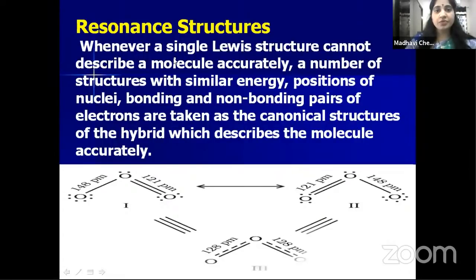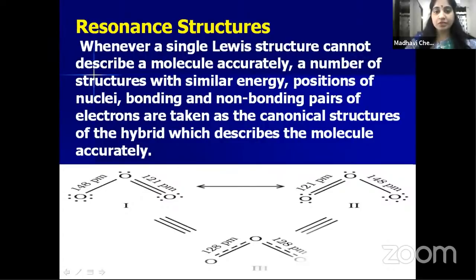Whenever a single Lewis structure cannot describe a molecule accurately, a number of structures with similar energy, position of nuclei, and bonding and non-bonding pairs of electrons are taken as the canonical structures of a hybrid, which describes the molecule accurately. So while writing resonance structures, the nuclei should not be changed, and the number of bonding and non-bonding pairs of electrons should not change. And thus these resonance structures have similar energies.